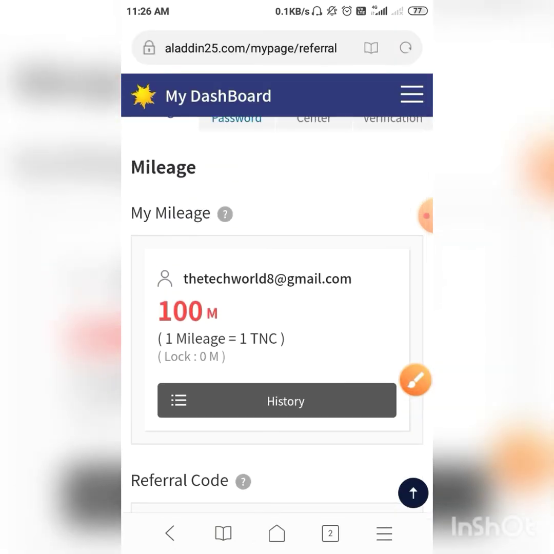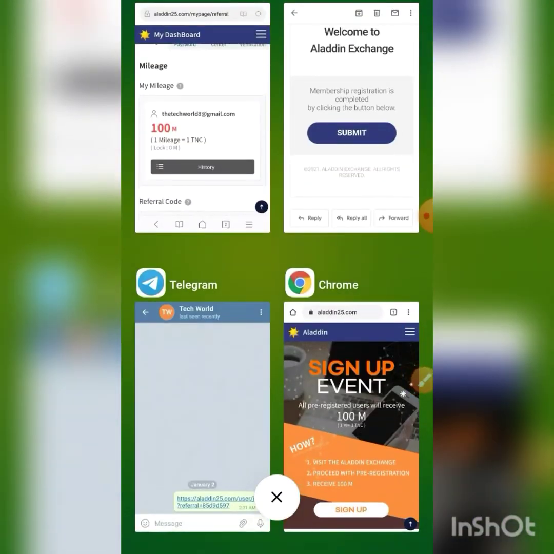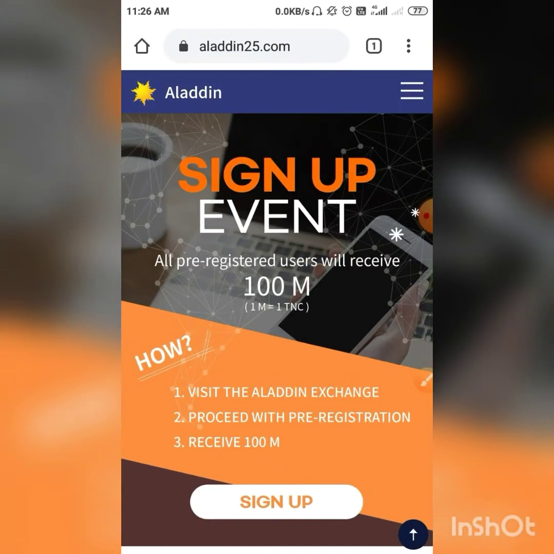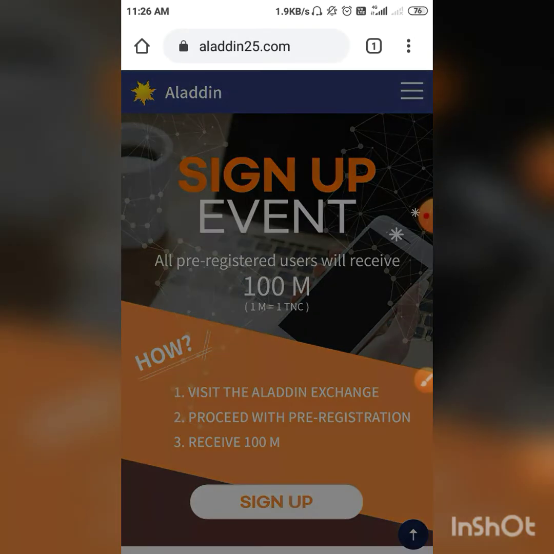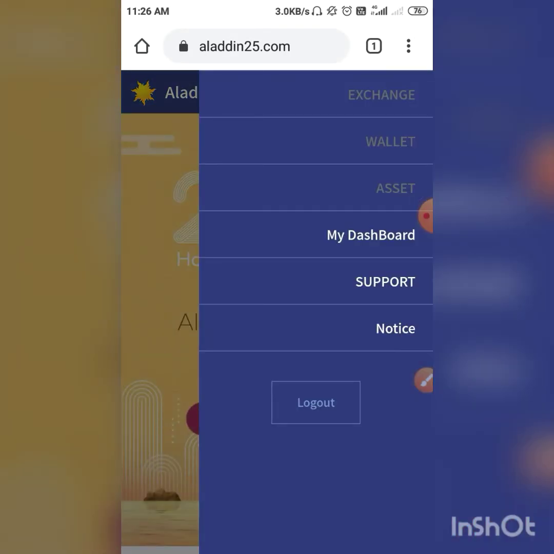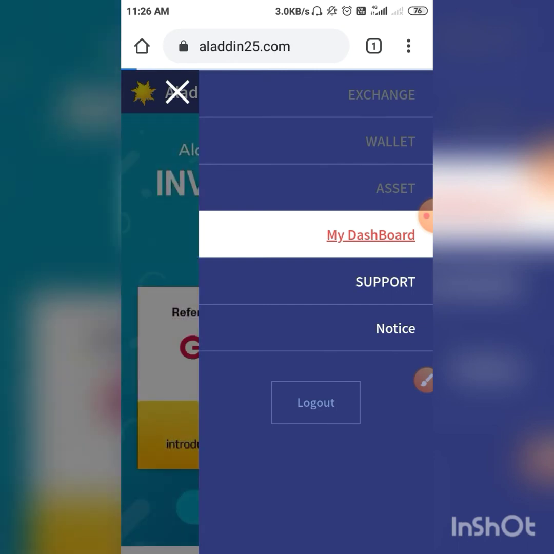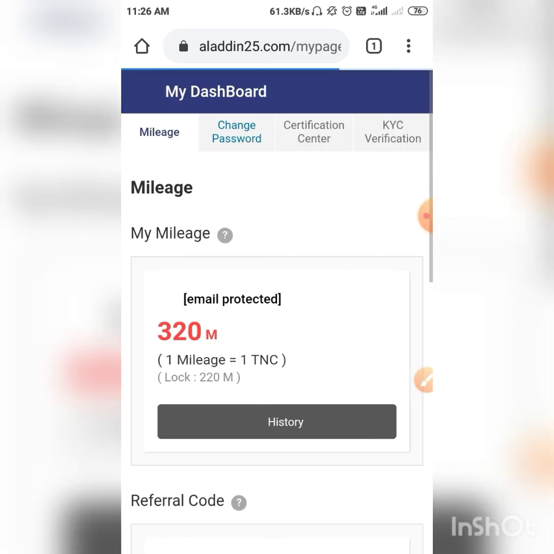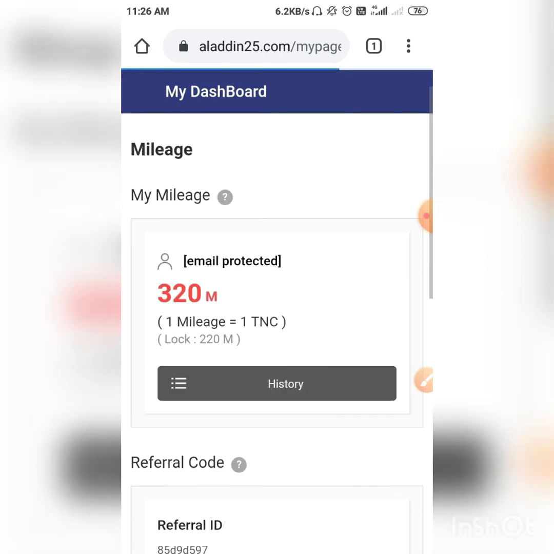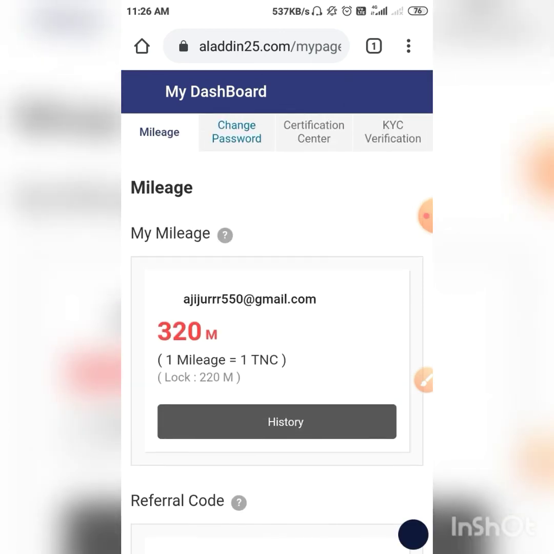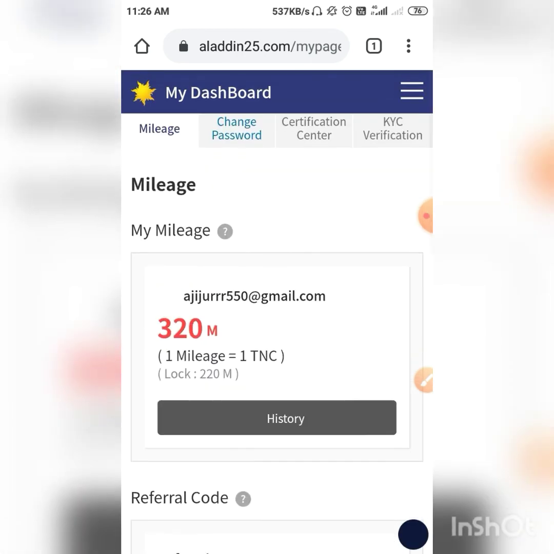Just I click my own personal ID. So this is my own ID, I click my dashboard. So guys, wait some time and I show you today's earnings. The withdrawal at this time is not possible because the app is updating. Then guys, you check it.